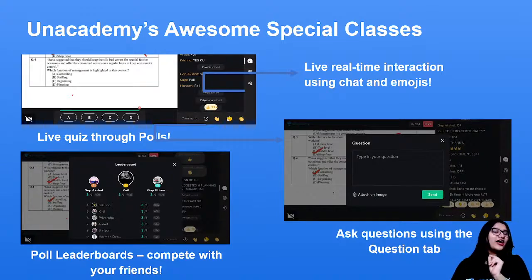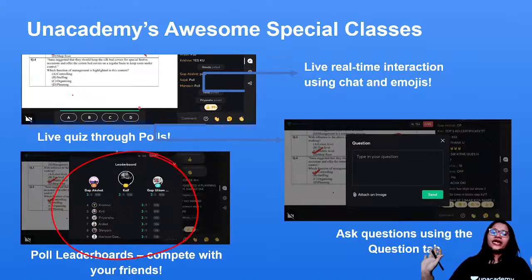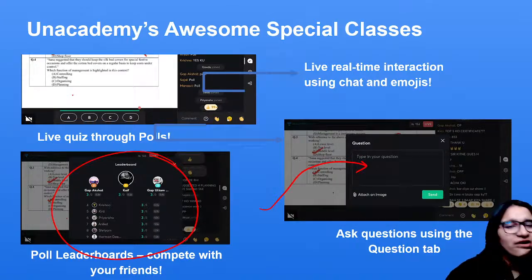But in case of Unacademy special classes, that is not the thing. The whole class, the whole quiz happens right there, and the leaderboard is also shown in the class itself. Yes, so you can have a nice amazing competition with your friends. Also you can put your doubts in the question section and it will be solved by whoever is taking the session.